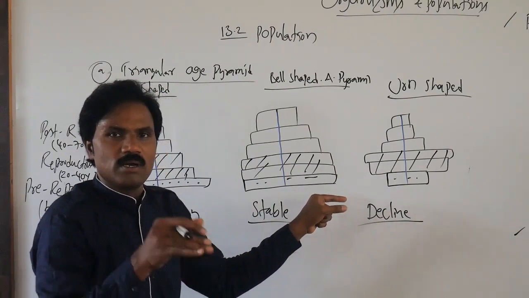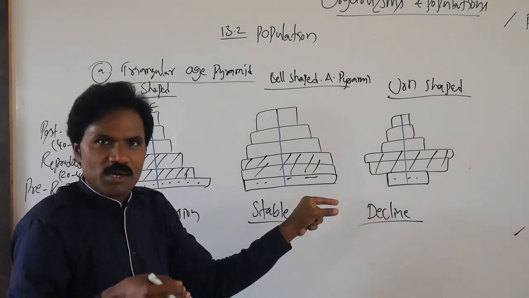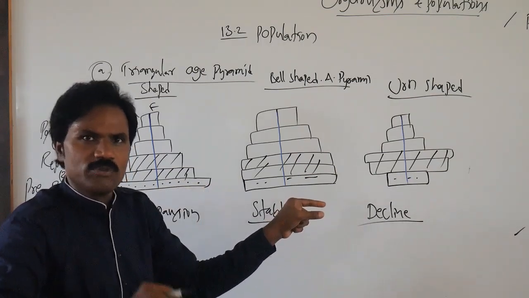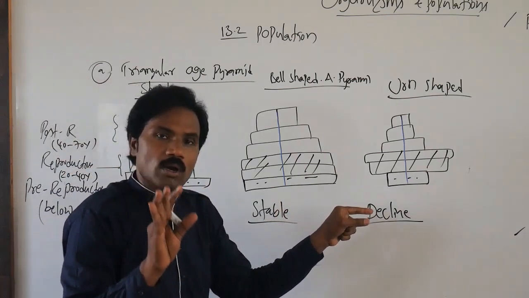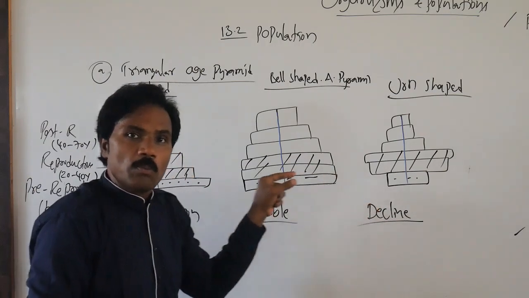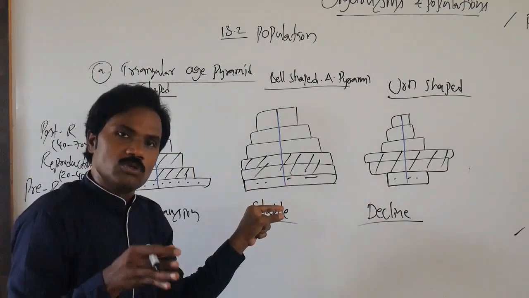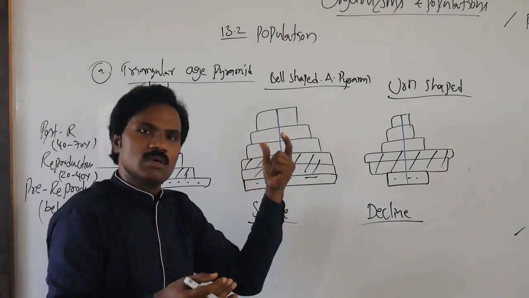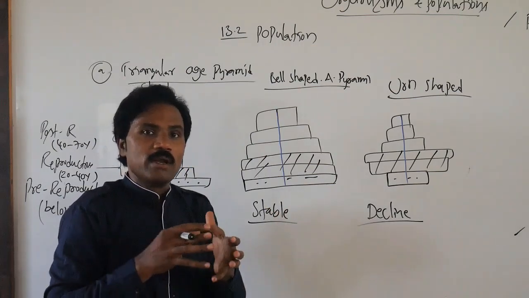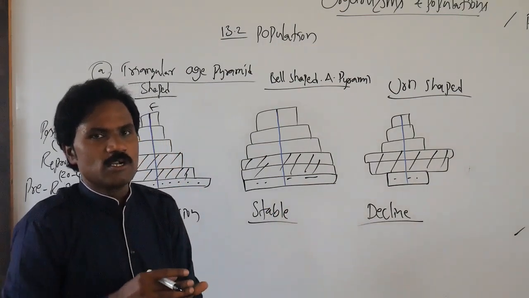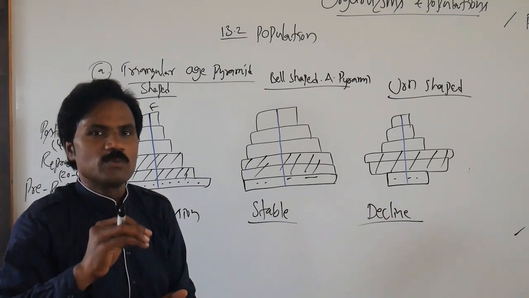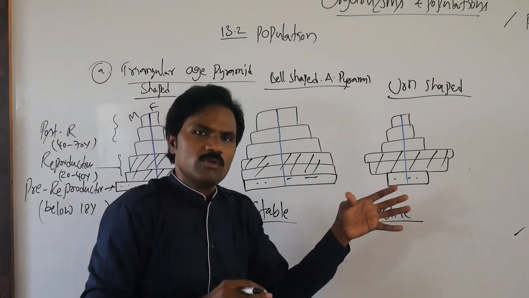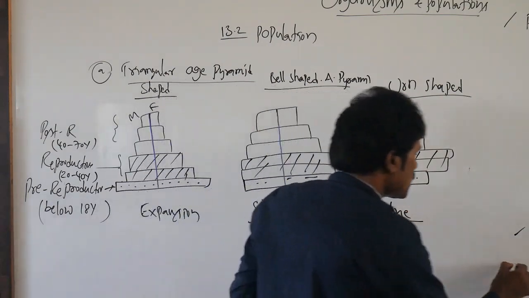For such an age pyramid, when options are given, either stable, decline, expansion, all of the above, or none of the above, your answer is decline. If pre-reproductive and reproductive ages are similar but post-reproductive is a little fewer, that is stable. Otherwise, it is expansion.